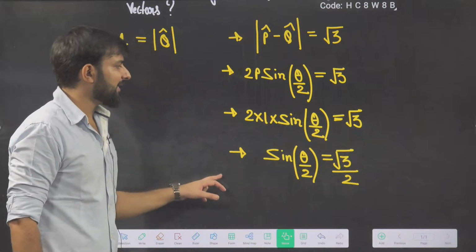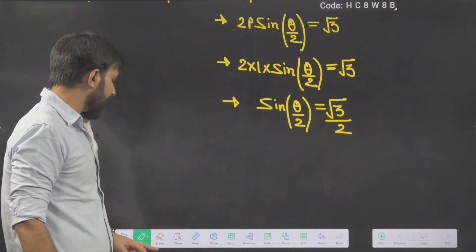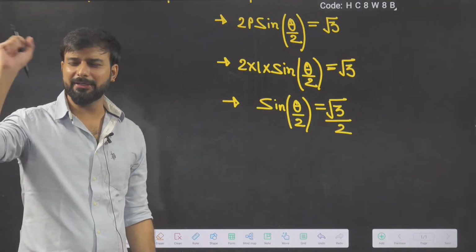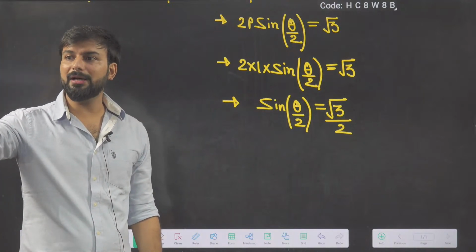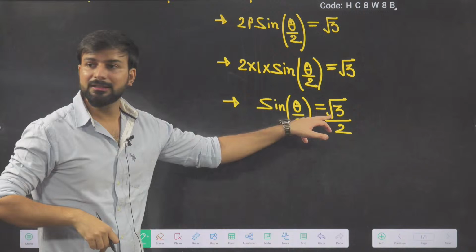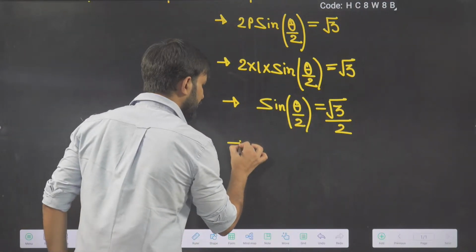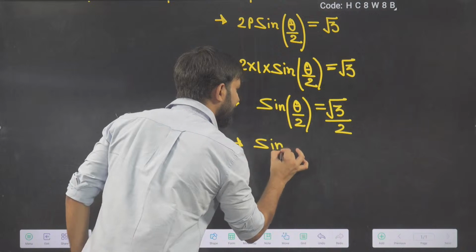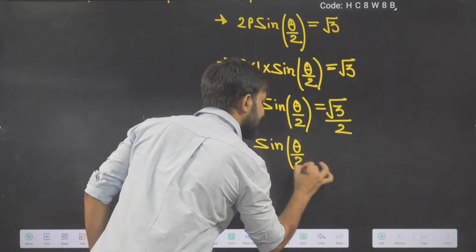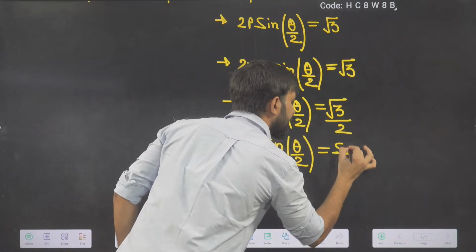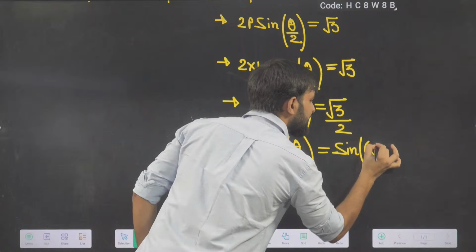What is the value of sine 30? Sine 30 is 1 by 2. Sine 45 is 1 by root 2. So for root 3 by 2, can I write sine 60? I am going to replace root 3 by 2 with sine 60.